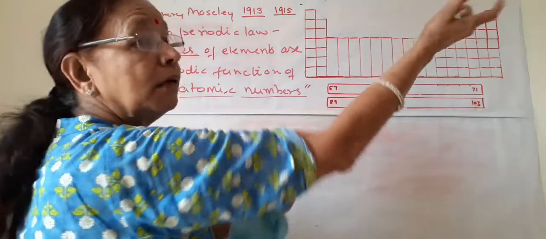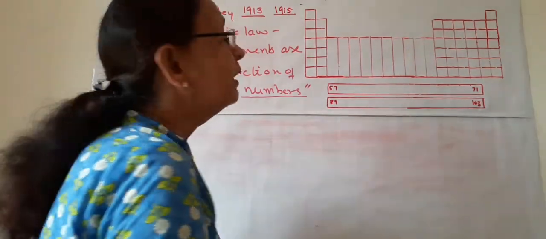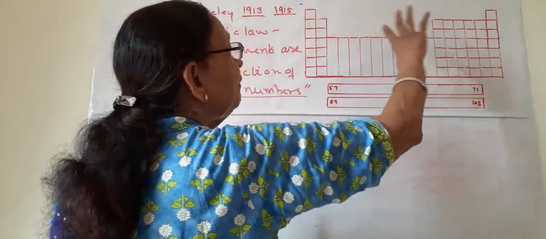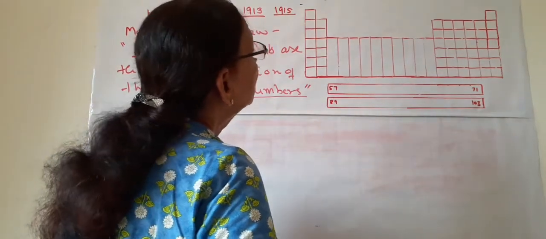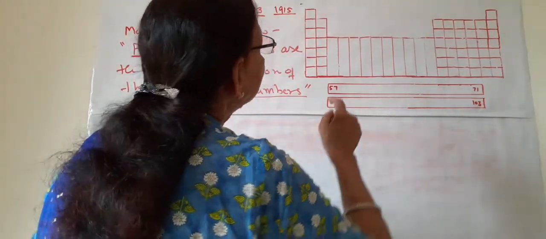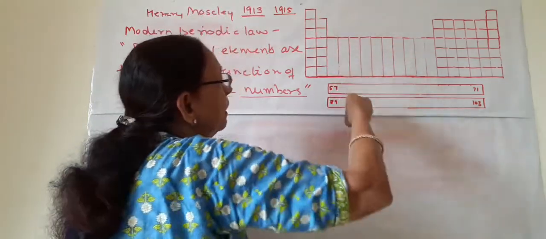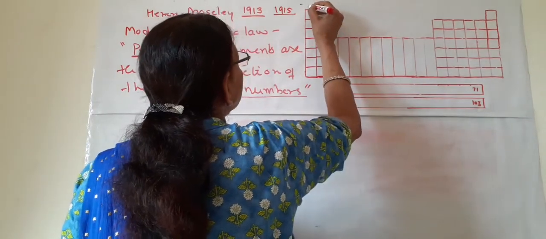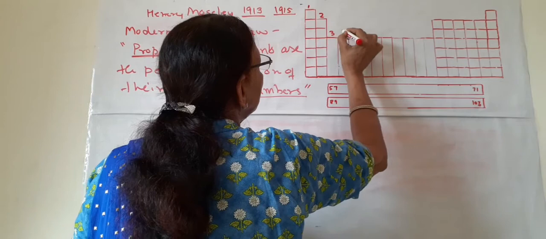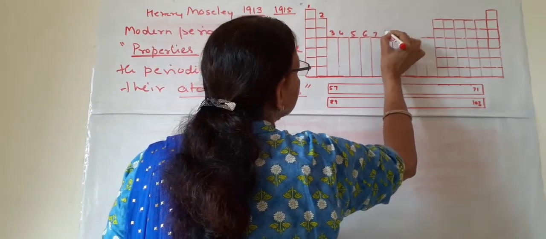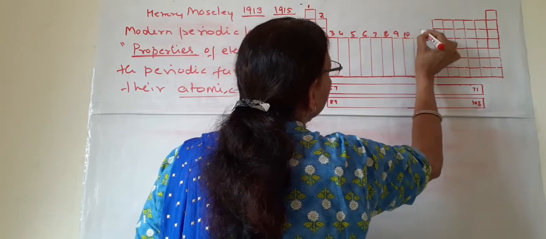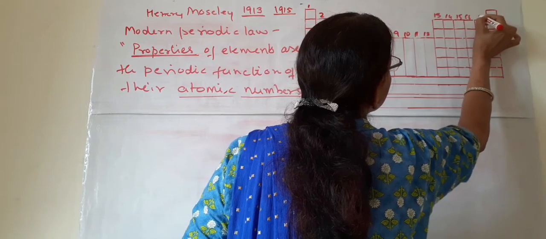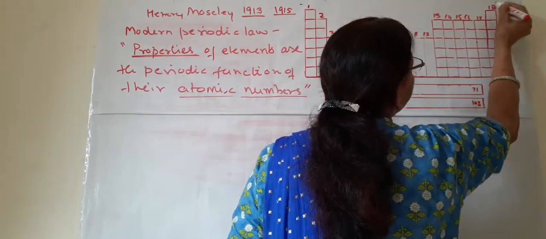As it is a blank table, just a frame of the table, a ghost. So what you have seen here, we will fill different elements in the table. First we will see these are vertical columns. So there are 18 vertical columns: 1, 2, 3, 4, 5, 6, 7, 8, 9, 10, 11, 12, 13, 14, 15, 16, 17 and 18.